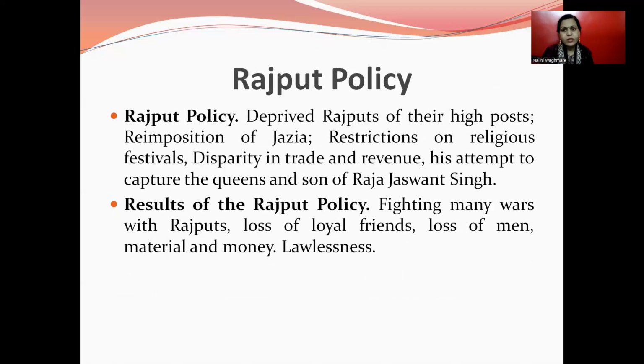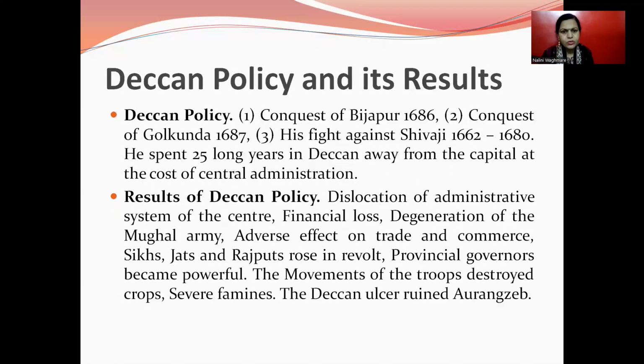He also pursued a Deccan policy: conquest of Bijapur, conquest of Golconda, and his fight against Chhatrapati Shivaji Maharaj. He spent 25 long years in the Deccan away from the capital, at the loss of central administration in Delhi. So the results of the Deccan policy were dislocation of the administrative system of the center, financial loss, degeneration of the Mughal army, and adverse effect on trade and commerce.